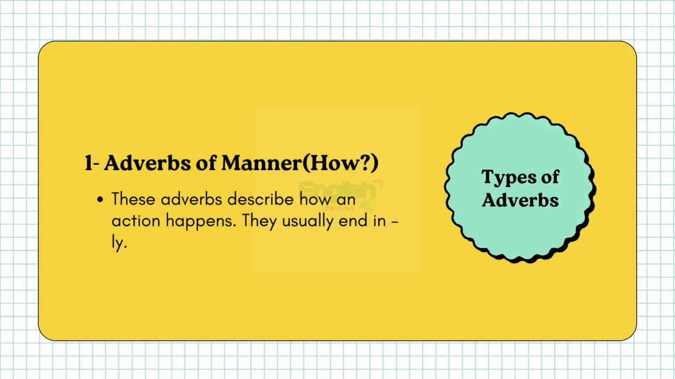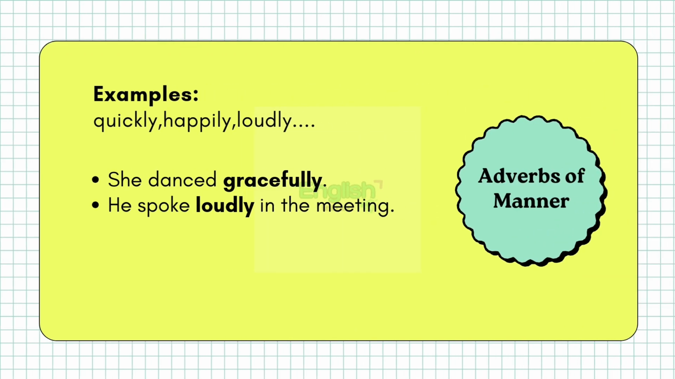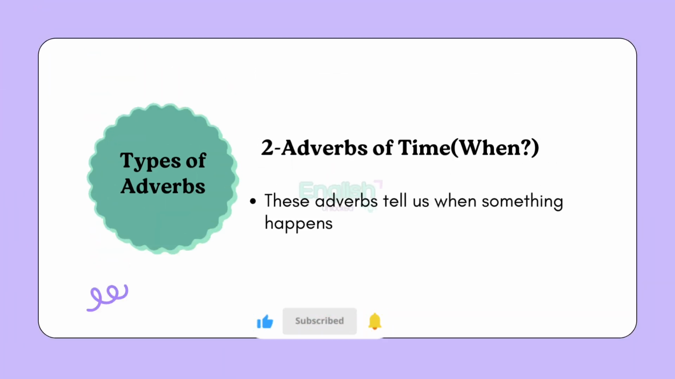First up, adverbs of manner, which tell us how an action happens. They usually end in -ly. For instance, quickly, happily, loudly. "She danced gracefully. He spoke loudly in the meeting." If you want to describe the way something happens, use an adverb of manner.